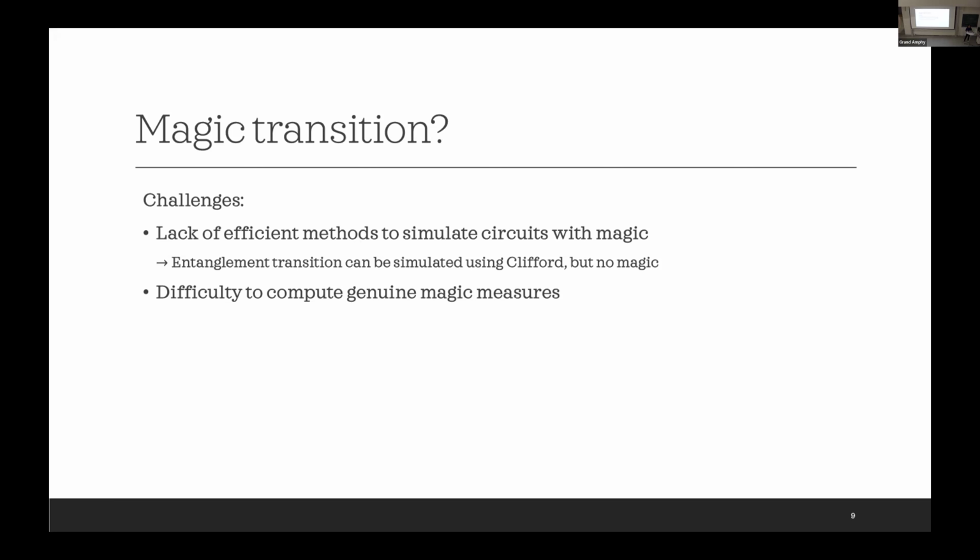We can, for example, introduce T-gates to Clifford circuits to induce magic, but in this case, there are no efficient methods to simulate this kind of circuits. So this is one problem.